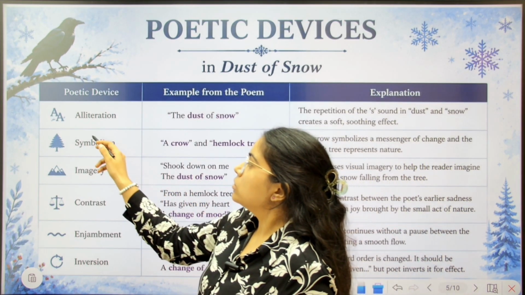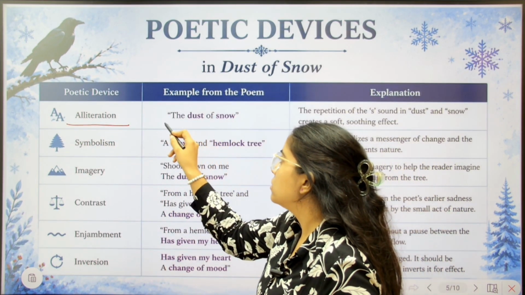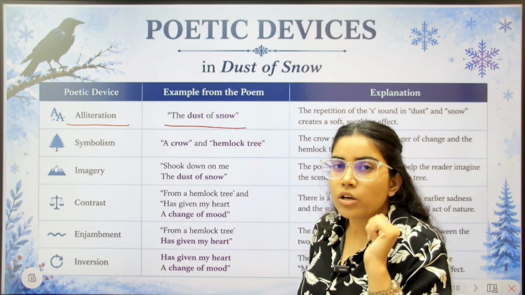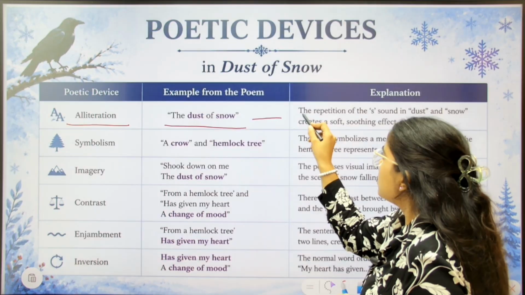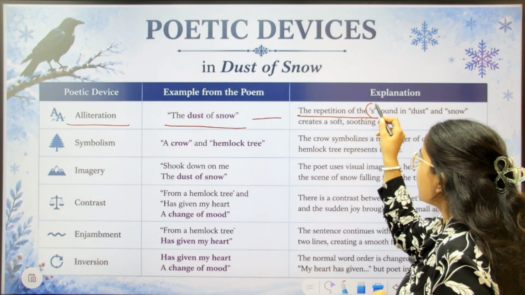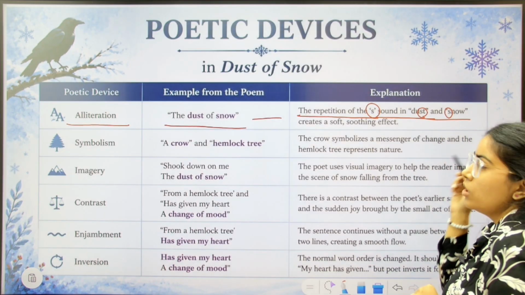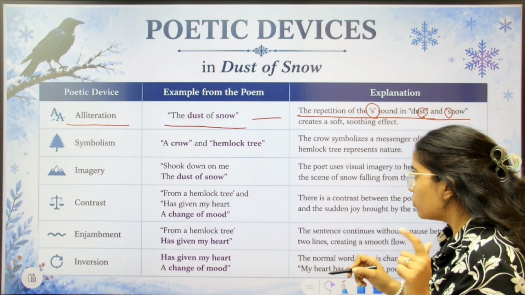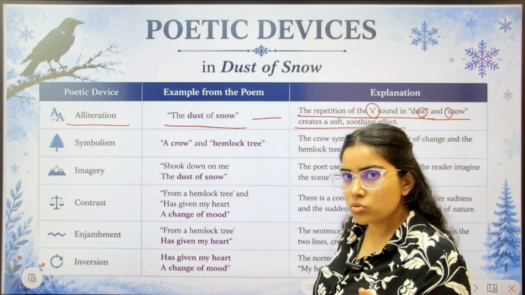Okay, so there was alliteration used in the very first line. The alliteration is used in "the dust of snow." How will you recognize that there is alliteration used in the poem? In the line, firstly you will observe the repetition of the s sound in "dust" and "snow." The repetition of the s sound creates a soft and soothing effect.